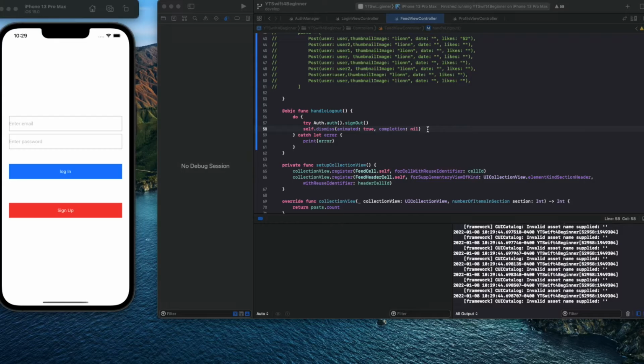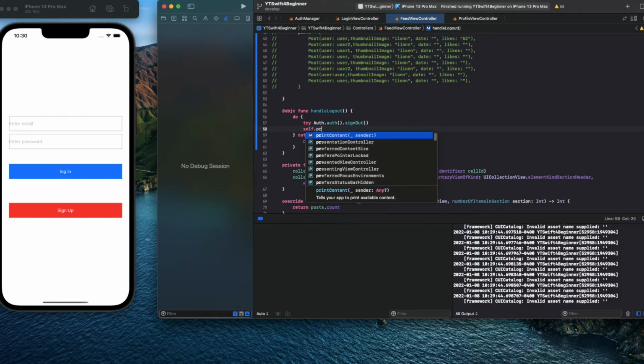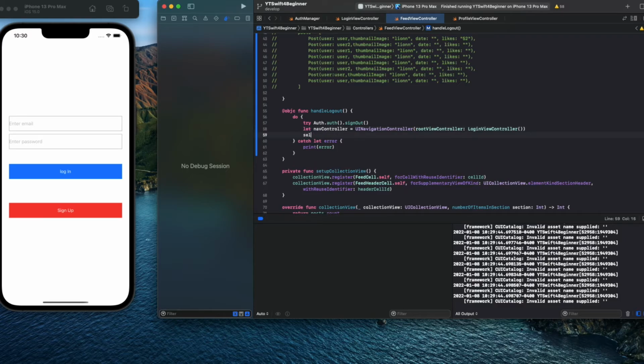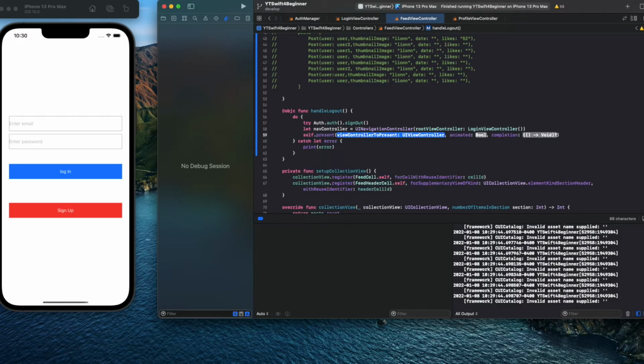It's not dismiss, it's present login controller. Let controller equal UINavigationController, the root controller, login controller, and then self dot present nav controller, true, nil.